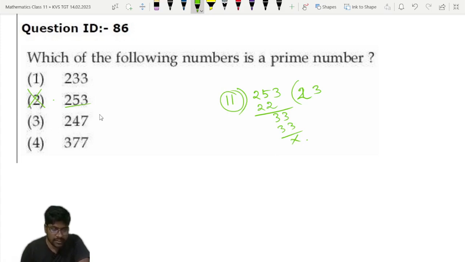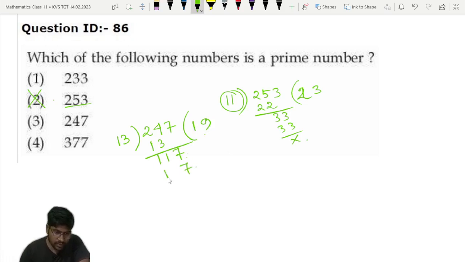Now come to option 3, 247. I think that will be divisible by 13. 13 into 1 is 13, then we will get 117. 13 into 9 is 117. So 13 and 19 are factors. 13 is a factor as well as 19 is a factor of 247. So it is also not a prime number.